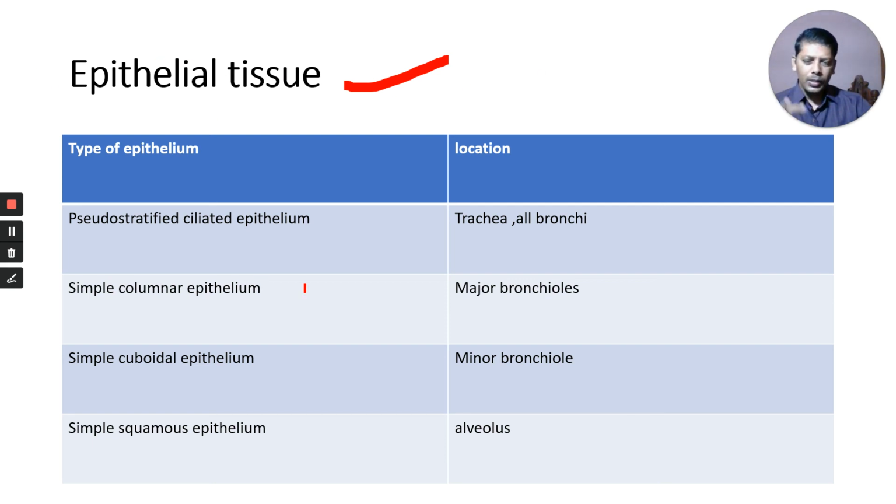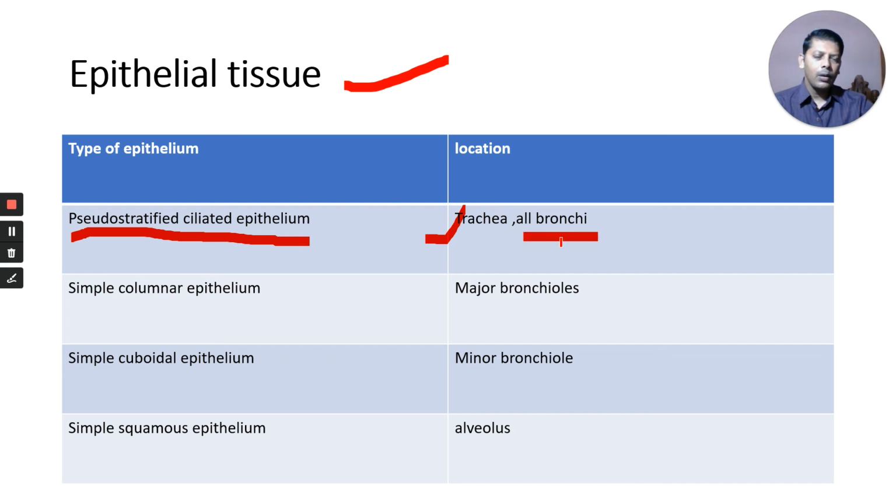Similarly, our respiratory tract consists of different types of epithelial tissue at different locations. As I told you in the previous slide, pseudostratified ciliated columnar epithelium is present in the trachea as well as in all bronchi.